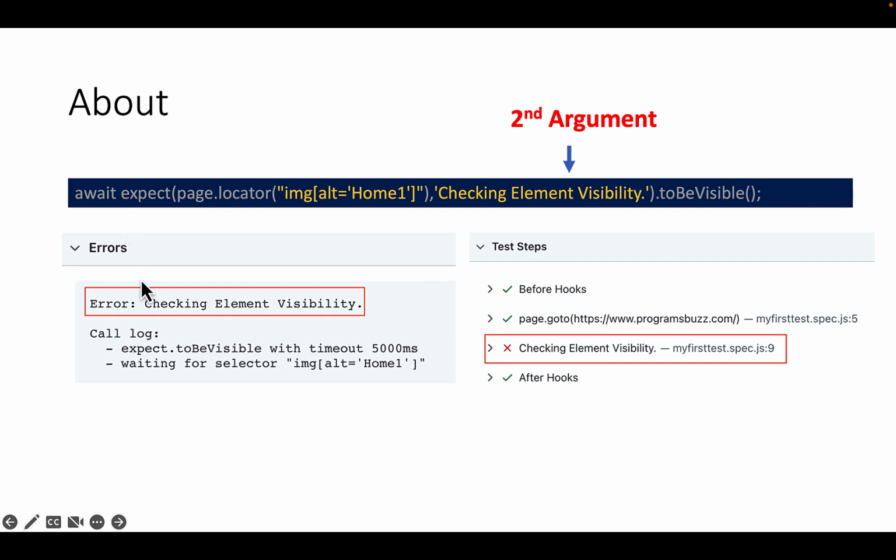This message will display as a title in test steps and an error message in the error section of the report. Custom message will show in test step no matter whether your test pass or fail. Also, we can use custom message with soft assertion as well.